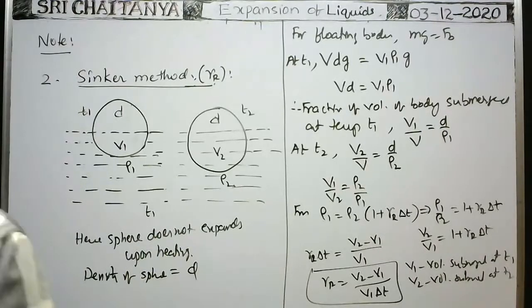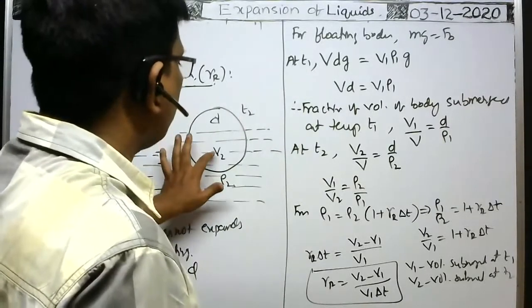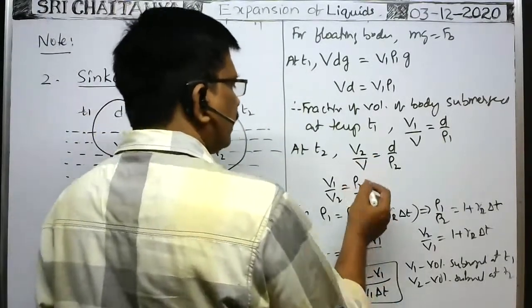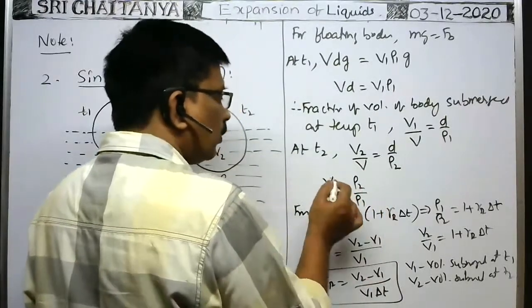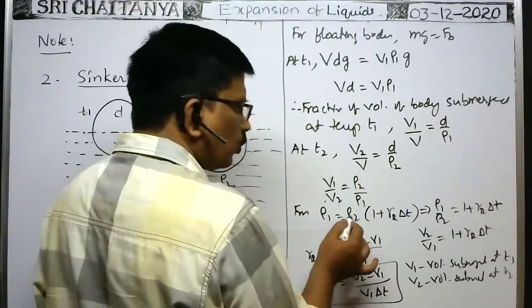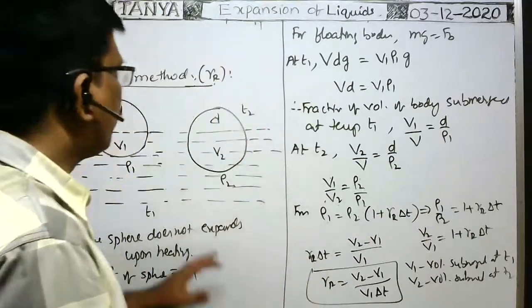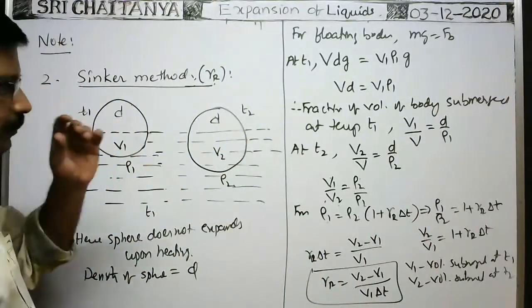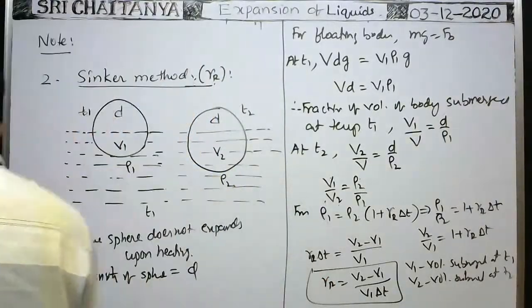You will be given the volume of the body submerged at temperature T1 as V1, and at temperature T2 as V2. When it is given, V1 by V2 is equal to rho 2 by rho 1. So if you know this ratio, then we know the rho 2 by rho 1 ratio. When you know the rho 2 by rho 1 ratio, you directly substitute here and we can calculate gamma R. So in this way, by Sinclair method, we can calculate the coefficient of real expansion of the liquid.